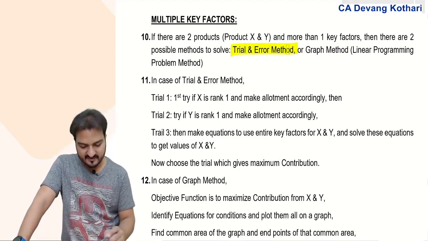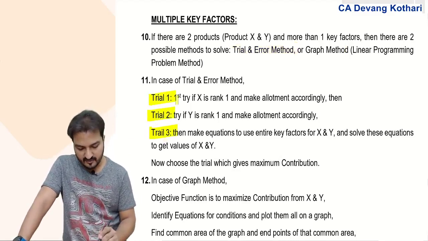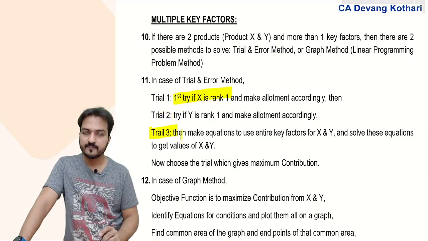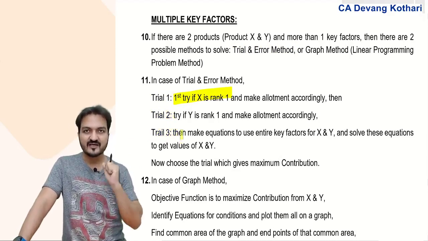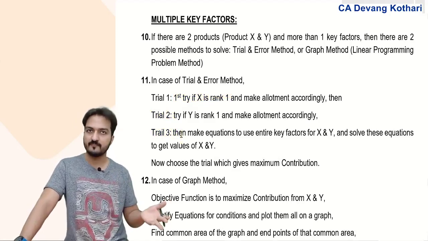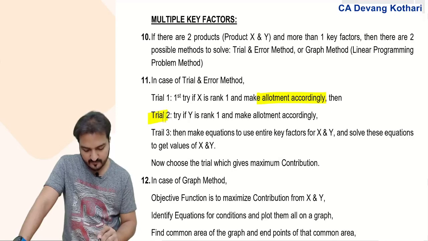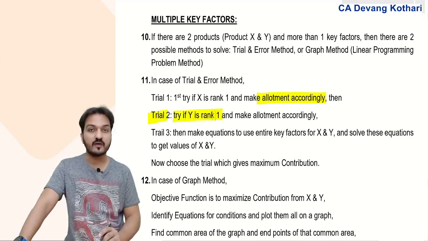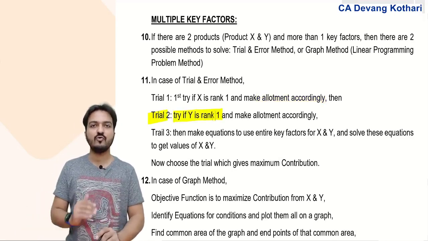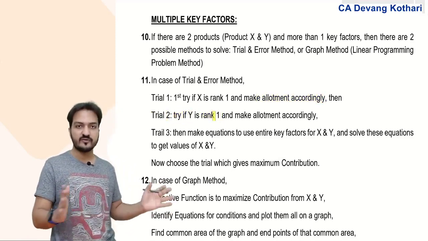In the trial and error method, I say that you go for 3 trials. Trial 1, if X is rank 1, then first I use the key factor to produce X, and then I produce Y. Accordingly, you make the allotment. Trial 2 is that if Y is rank 1, then first I do allotment to Y, then I do allotment to X. Allotment of both the key factors.